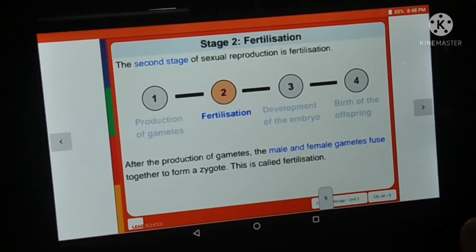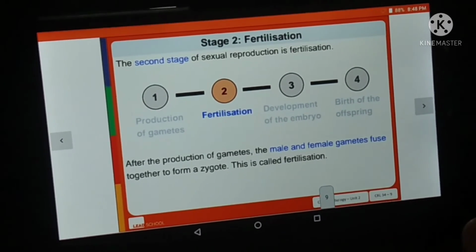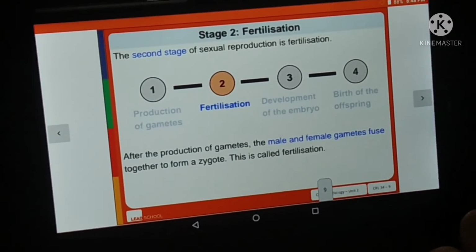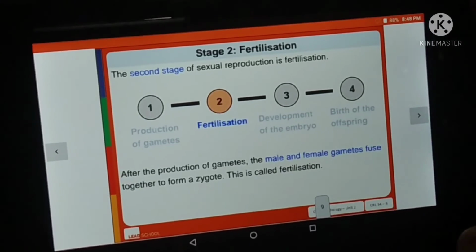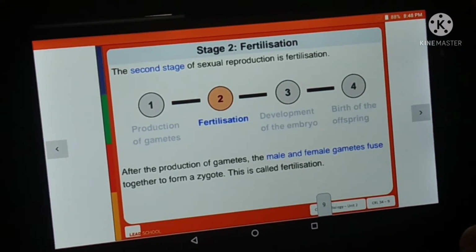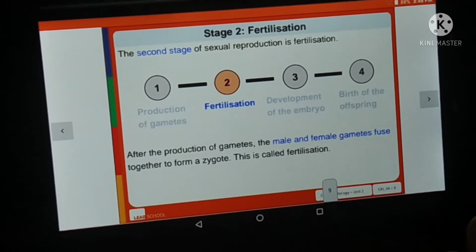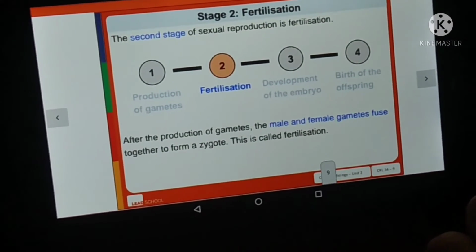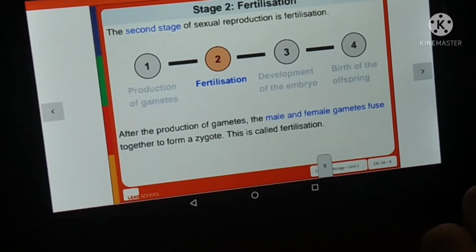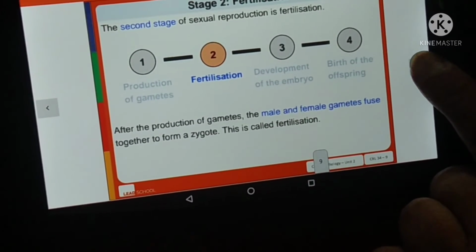Now the fertilization. The second stage of sexual reproduction is fertilization. After the production of gametes, the male and female gametes fuse together to form a zygote. This is called fertilization.